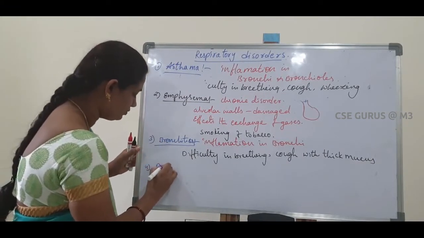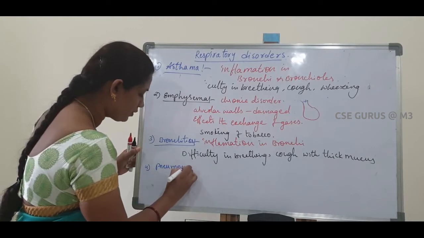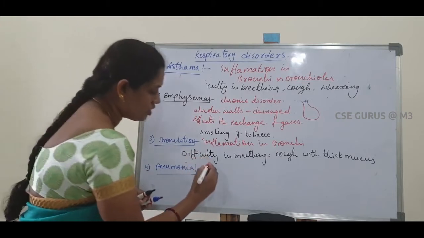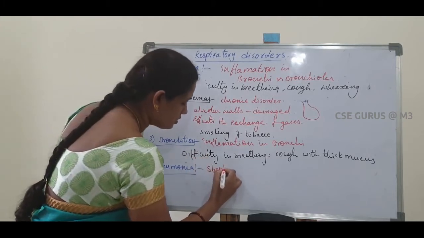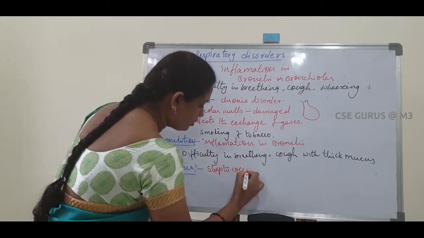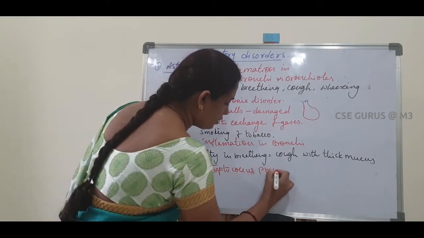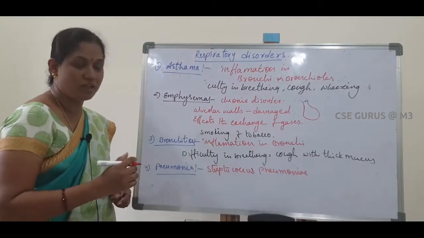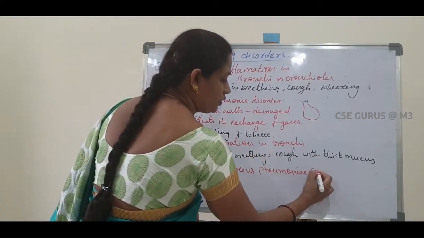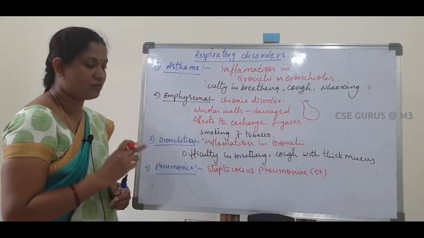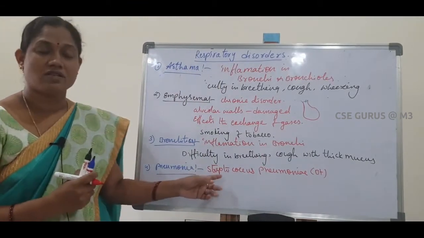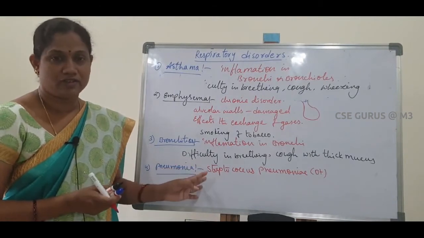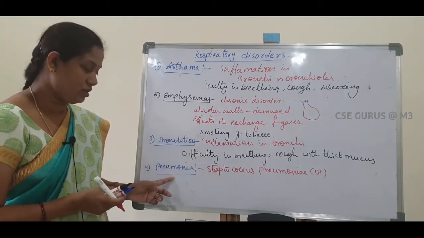Next, pneumonia. Pneumonia is mainly caused by Streptococcus pneumoniae. This is a bacteria name. It is a bacterium, Streptococcus pneumoniae. This is also called Haemophilus influenzae. These bacteria cause pneumonia.